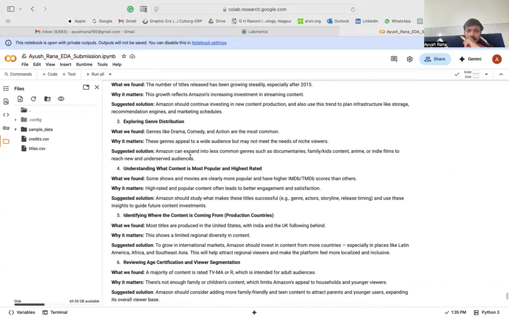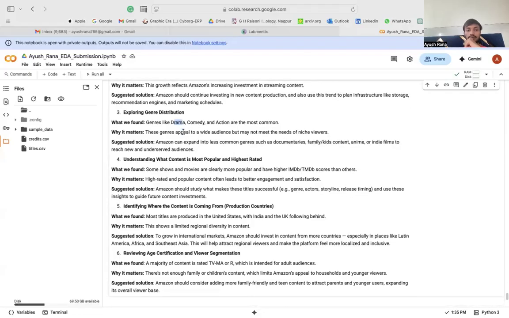Now, third is exploring genre distribution. Basically, through the bar chart we could see that drama was one of the most distributed genres seen by the population, right? So Amazon can expand into less common genres such as documentaries, family kids content, anime, or indie films to reach new underserved audiences, because they could work on that segment as well.